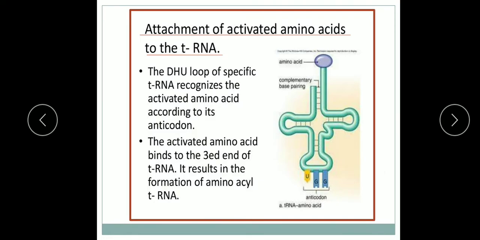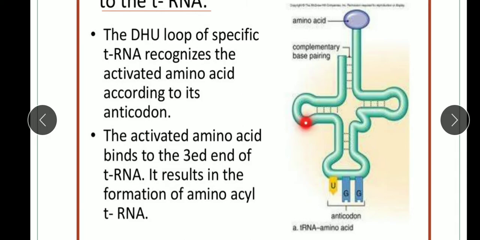So, here the D arm or the DHU loop of a specific tRNA recognizes the activated amino acids according to its anticodon. As you know children, you have studied the structure of tRNA and its 4 arms. So, here you can see this is the structure of tRNA, and here the 4 arms are there. This is the T arm, this is the anticodon arm, this is the psi arm, and this is the amino acid acceptor arm. So, here this D arm recognizes the activated amino acid according to its anticodon. You can see the anticodon here.